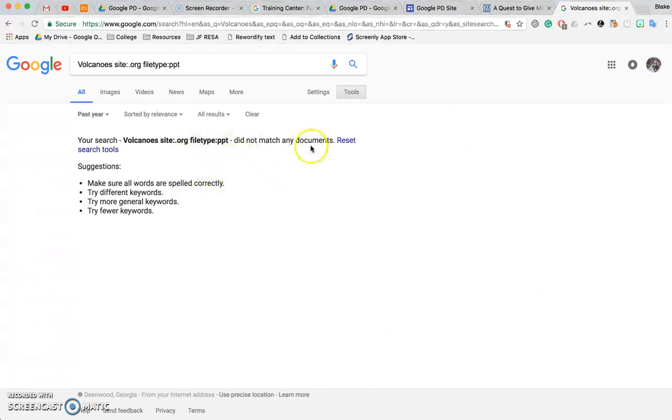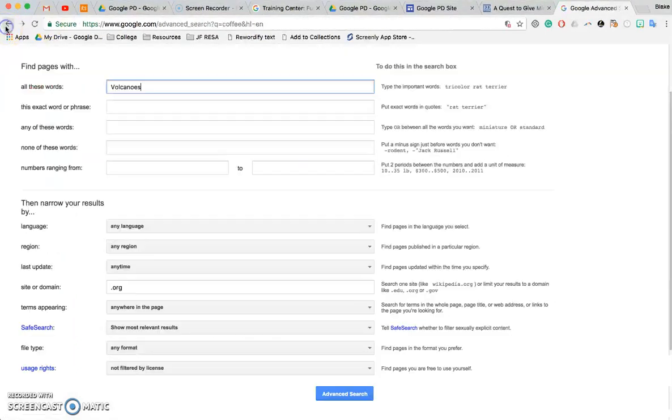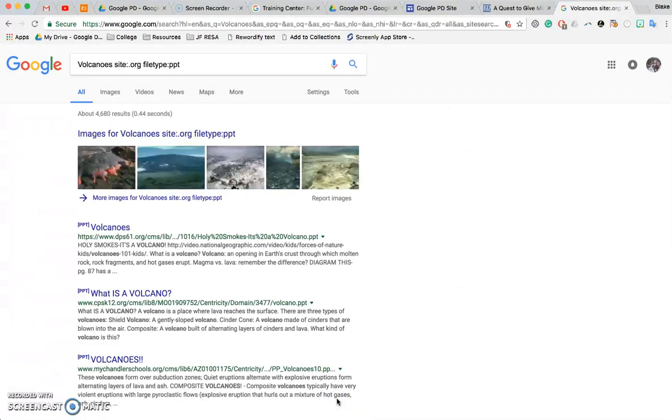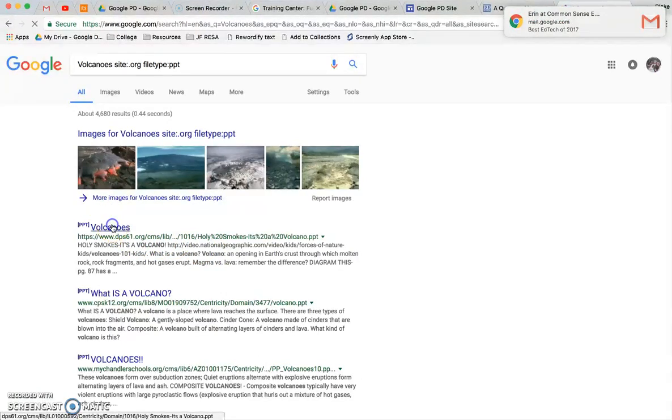So when I do that, I don't get anything. So I'll go back. I'll see if it's because of the filter. So I'm going to search for volcanoes with any format. I'm going to change back to a PowerPoint. Do advanced search. Alright, so now I found these. So these were not free to use or share, so I need to make sure that wherever I get these from, I give credit to them.